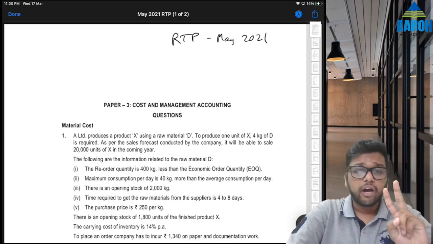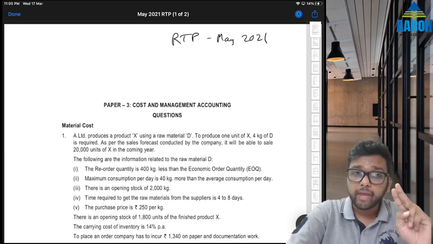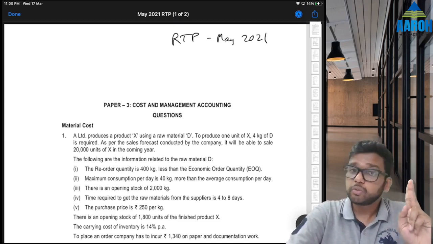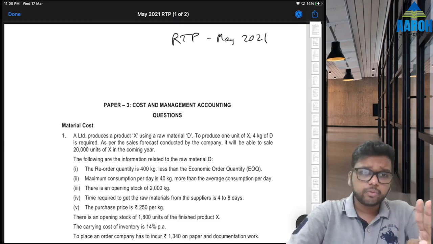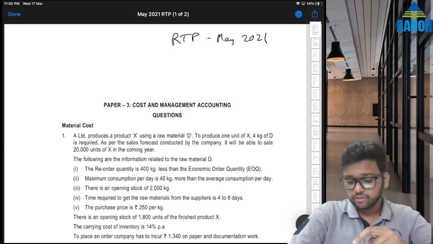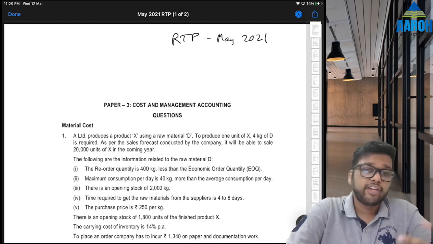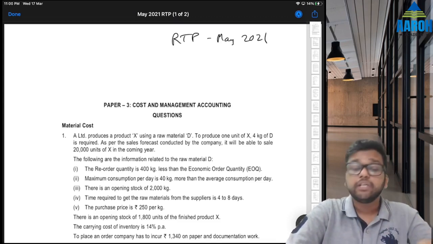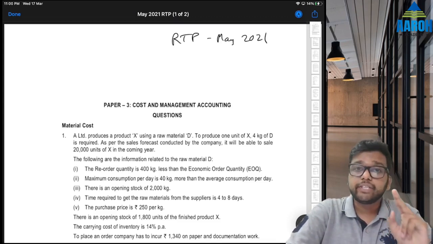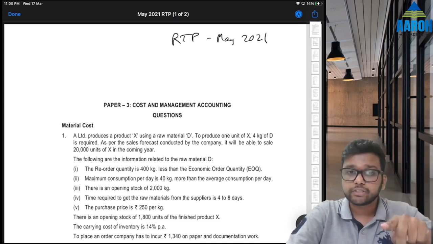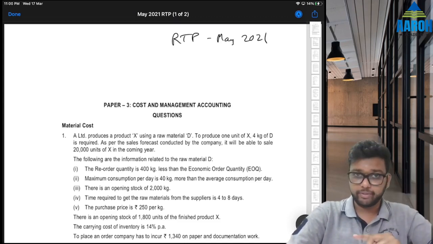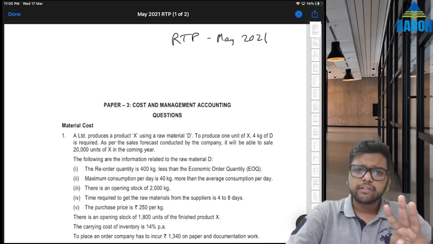Second point, RTPs are revision test papers. They are supposed to be solved. Many students just read the question, go through the answer and say, okay, we have read it, now we can solve it in exam. That does not happen. That is revision test paper. So you must solve it by yourself first, then only you have to come here. Fine.